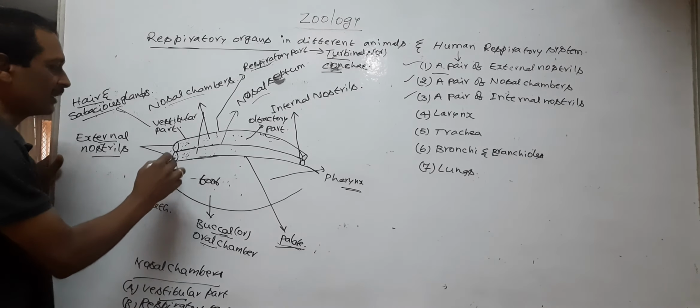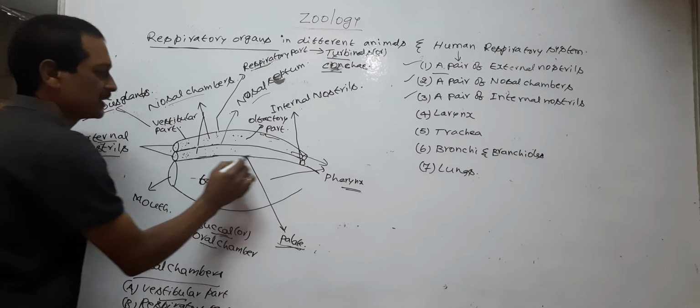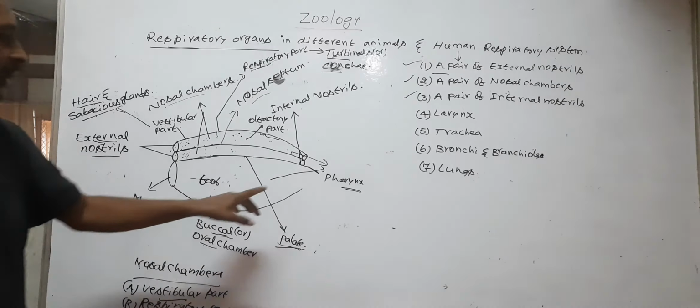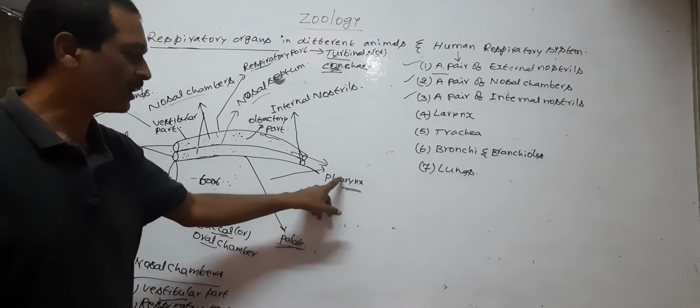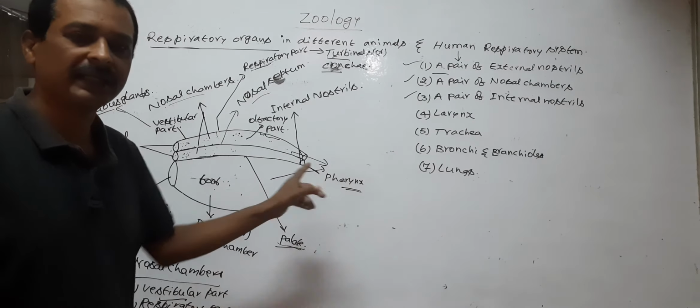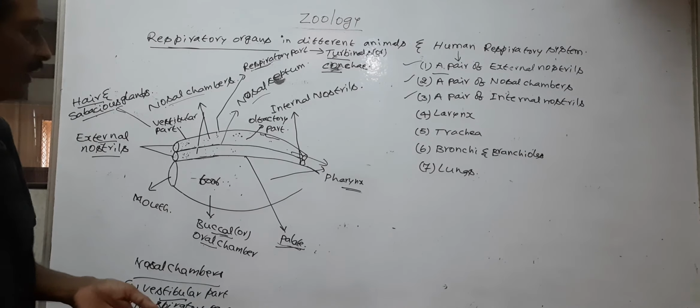During respiration, air enters the pharynx through the nasal chamber. So, air and food both travel into the pharynx. So, the pharynx is the common passage for food and air.